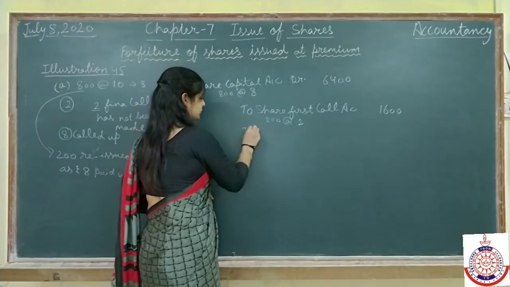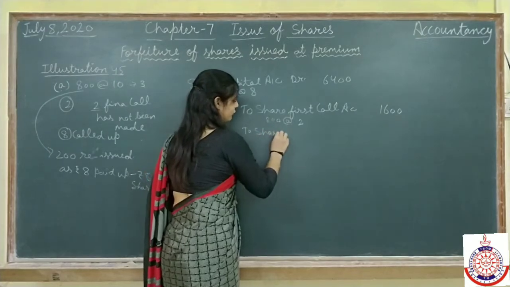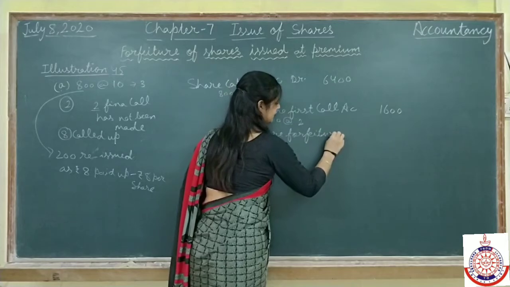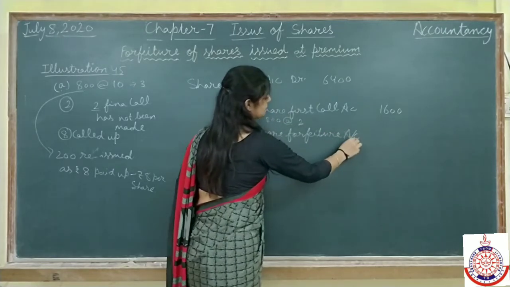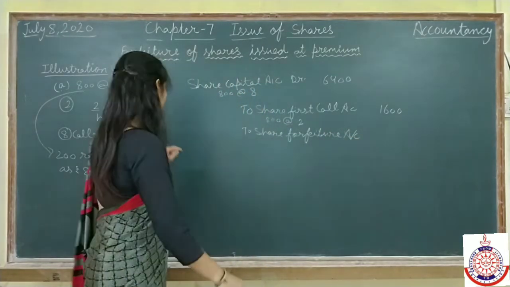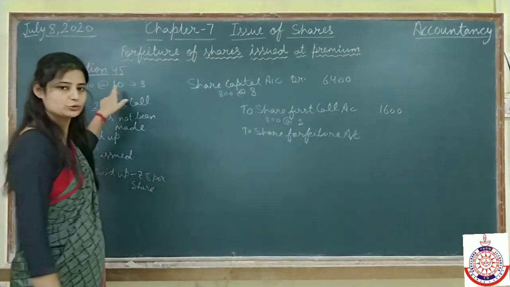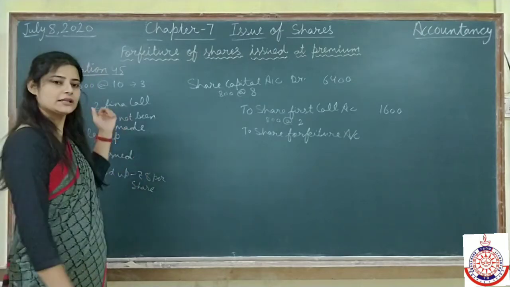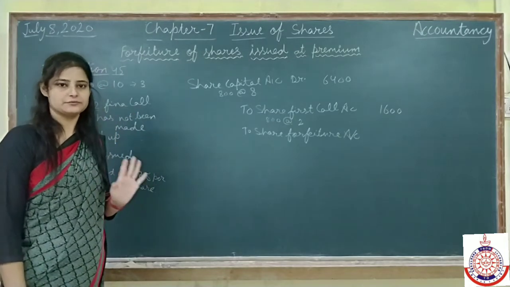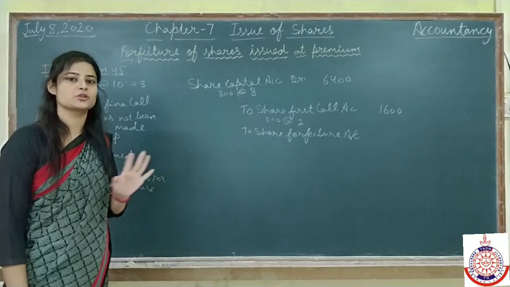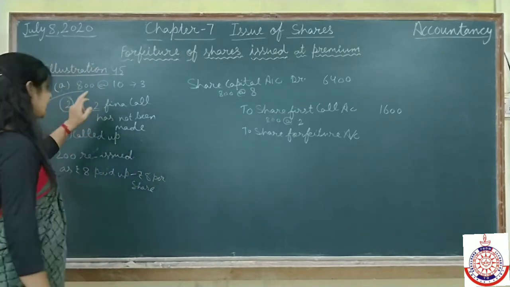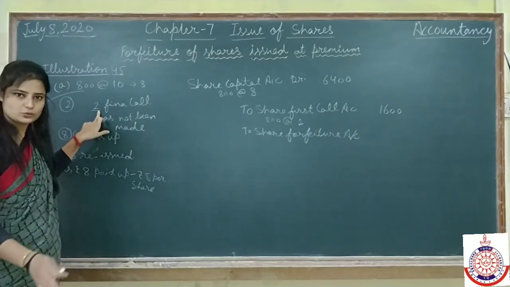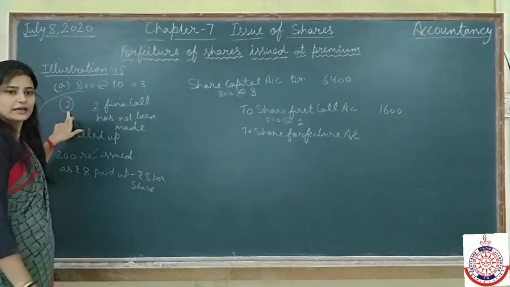Now credit share forfeiture account. Forfeiture account is the amount which we have received. In this 800, out of 10 rupees, the application money we have received and allotment money we have received, but the first call money is not given. Out of that 10, 2 has not been called yet, which means 2 is cancelled, and 2 we have not got.